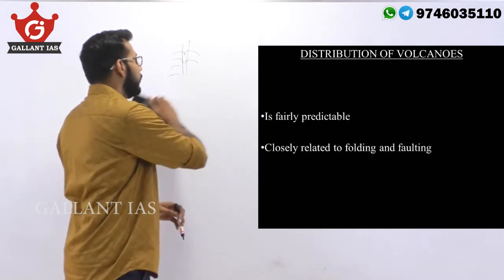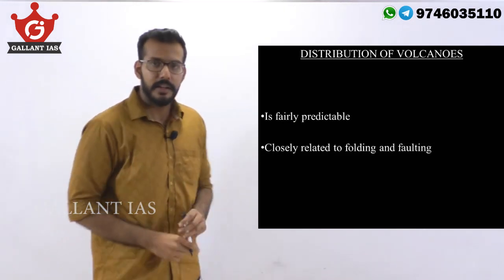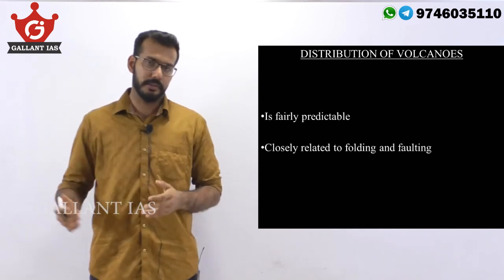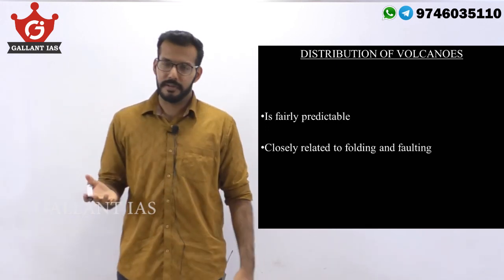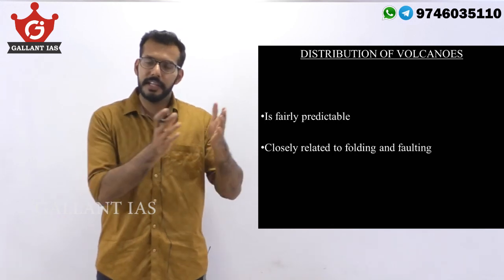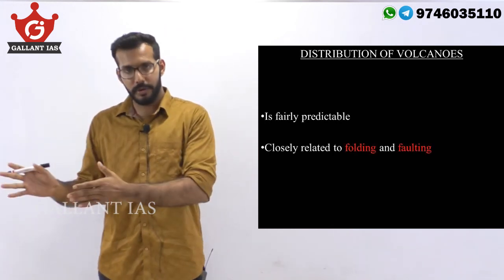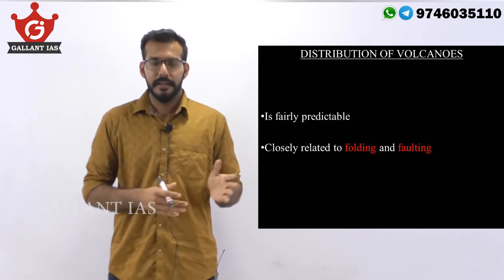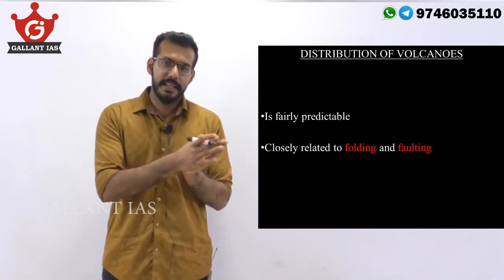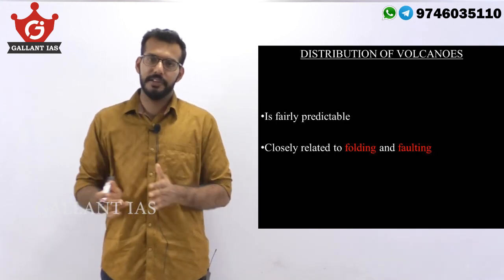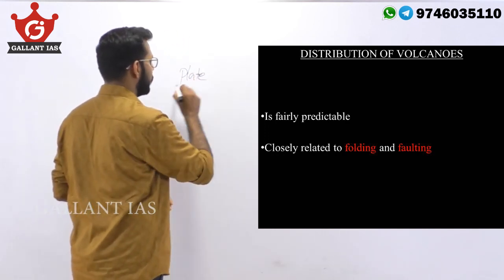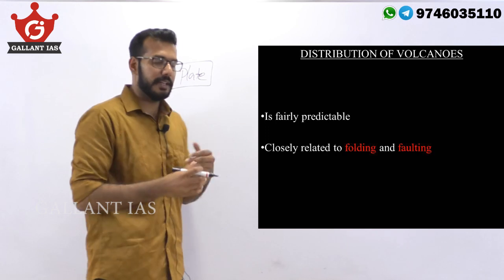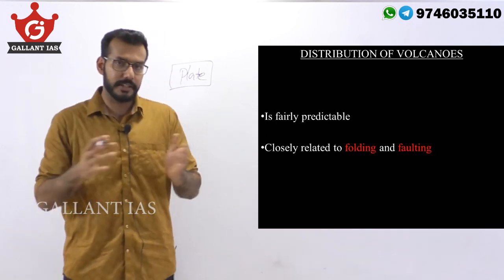Now let's discuss the distribution of volcanoes around the world. The distribution of volcanoes around the world is fairly predictable because it closely follows areas of intense folding and faulting. That also means that it is closely related to plate movements, because folding and faulting is a result of plate tectonic movement.